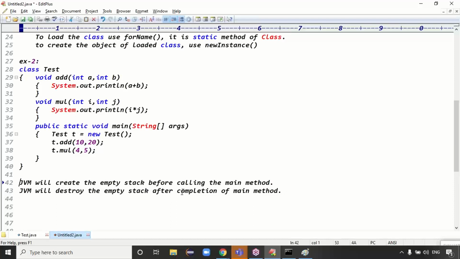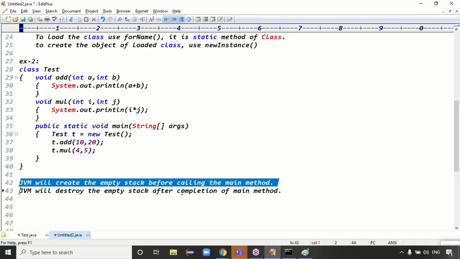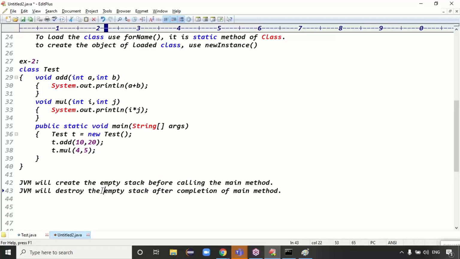Exactly. The JVM will create the stack memory before calling the main method, and will destroy the empty stack after completion of the main method, right?